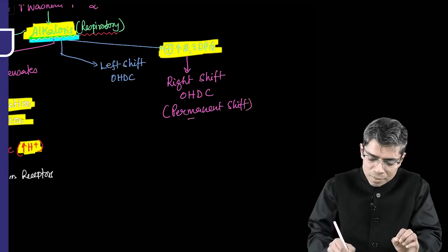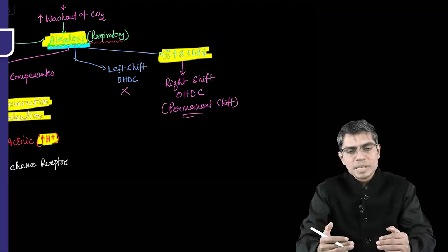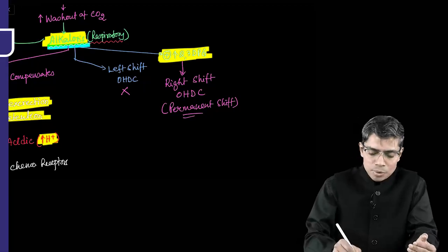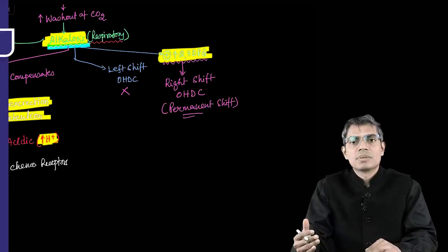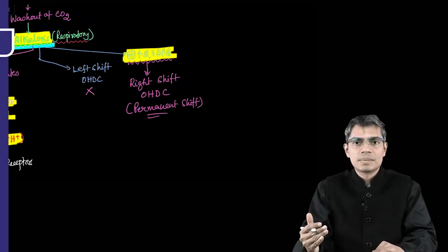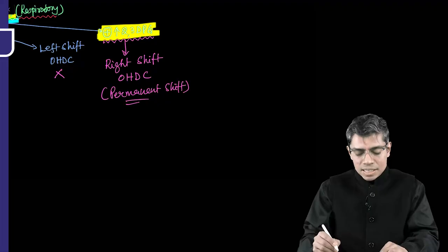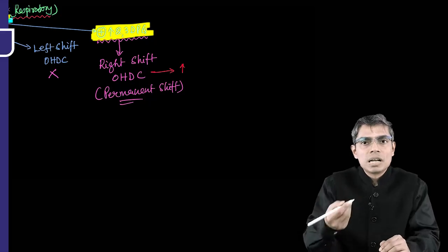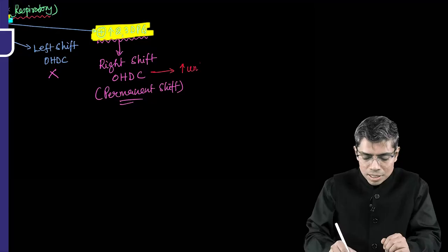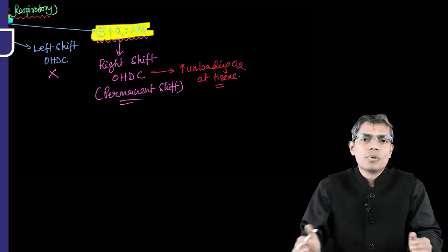This is the permanent shift of the curve. So although immediately there will be left shifting of the curve, this left shifting will not persist, because the alkalosis will remain chronically in the body, and because of which it will produce more amount of 2,3-DPG, and that 2,3-DPG will cause the final shift of the curve, and that final shift is the right shifting of the oxygen hemoglobin dissociation curve. And all of you know that this right shifting is advantageous. Why? Because there will be more unloading of oxygen at the level of tissue. So this will be beneficial for the tissue also. The tissue will get more oxygen, right?